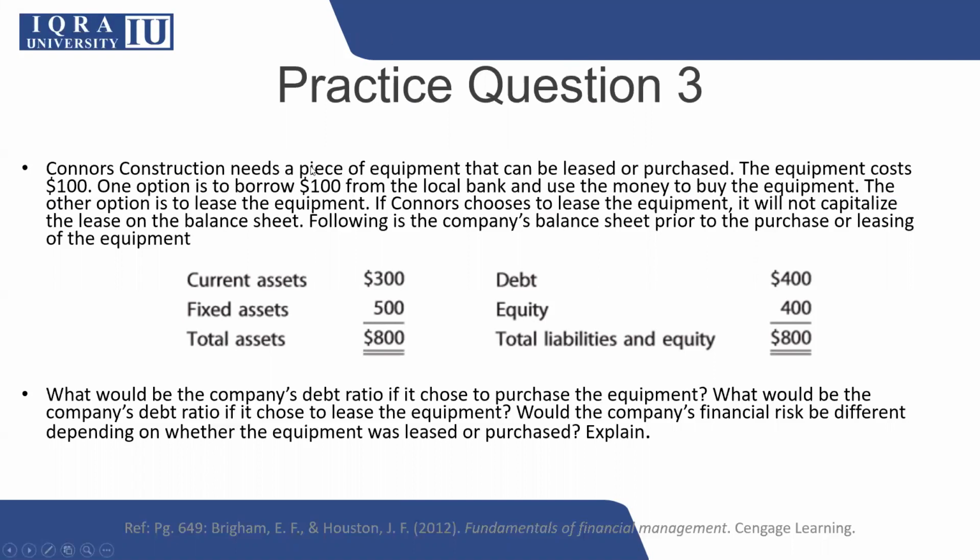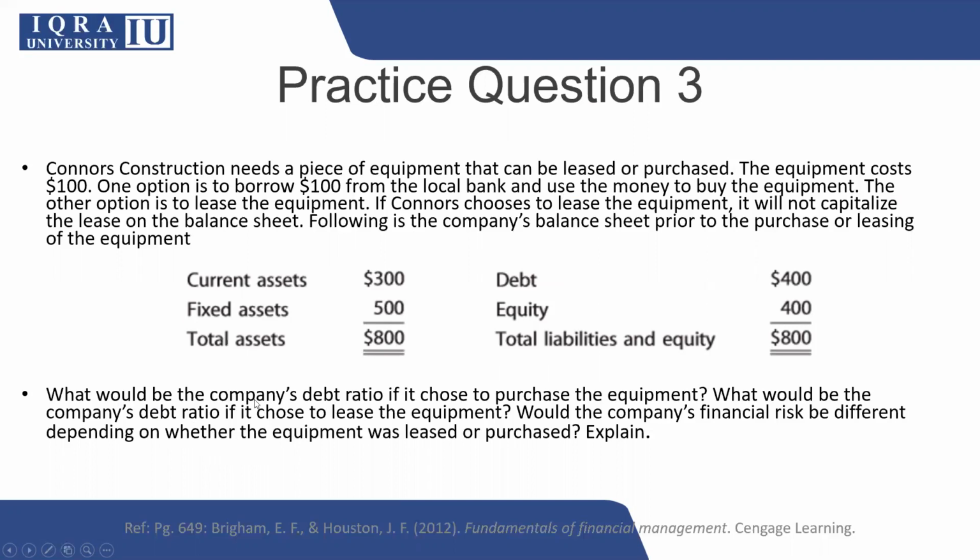The first option given is that you can borrow from the bank and then use this fund to buy the equipment. The second option is that you can take the equipment on lease, but remember that over here the lease cannot be capitalized. If the lease cannot be capitalized, it means that we are actually working on an operating lease rather than on a capital lease. This is the balance sheet in which you have current assets of 300 and fixed assets of 500, and debt 400 and equity 400. So the balance sheet is showing a total amount of 800 of assets and 800 of equities.